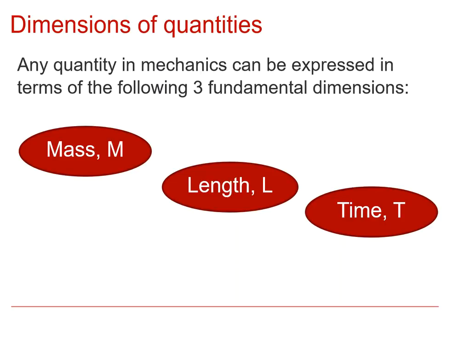And it's important not to mix up the idea of dimensions with the idea of units. They are closely related. So when we think about units, we might be using units of kilograms, meters and seconds. And then other types of quantity like force, for example, or velocity, they will have units which are, or at least can be expressed in terms of the units of mass, length and time. And so the way that those units relate to each other for a given quantity will be the same as the way that the dimensions relate to each other. So you can work out one from the other, but in this video we're just talking about the dimensions rather than the units.